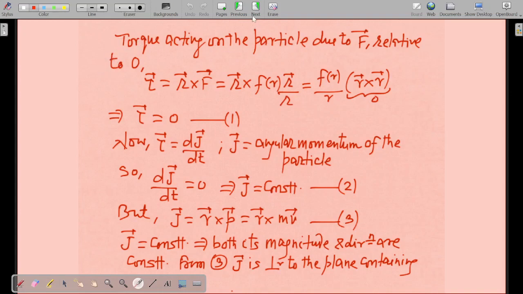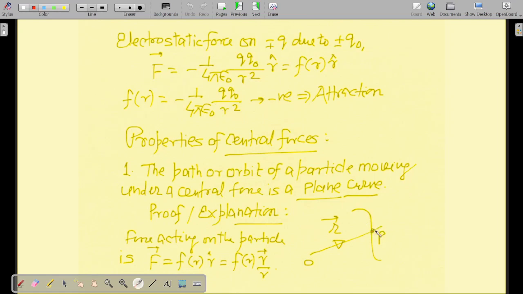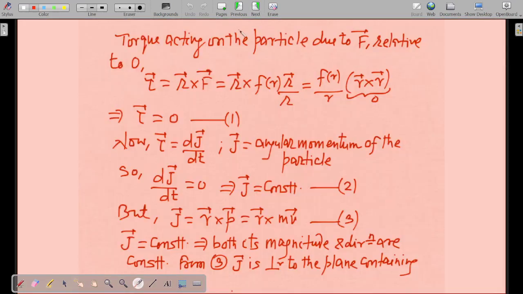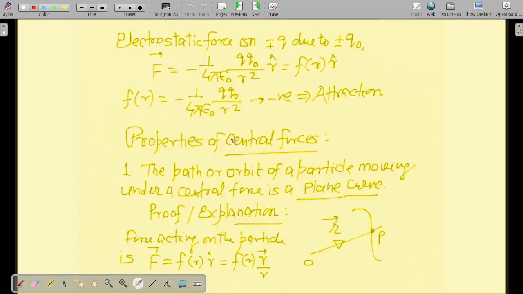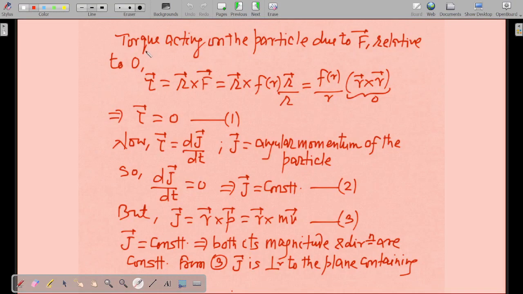So the torque acting on this particular particle P due to the force F can be written relative to O. Relative to this particular point O we are talking, because torque is always defined with respect to a particular fixed point. Torque is never defined in thin air. Like force, you can define it without any point, but torque you have to always take with respect to a particular point.